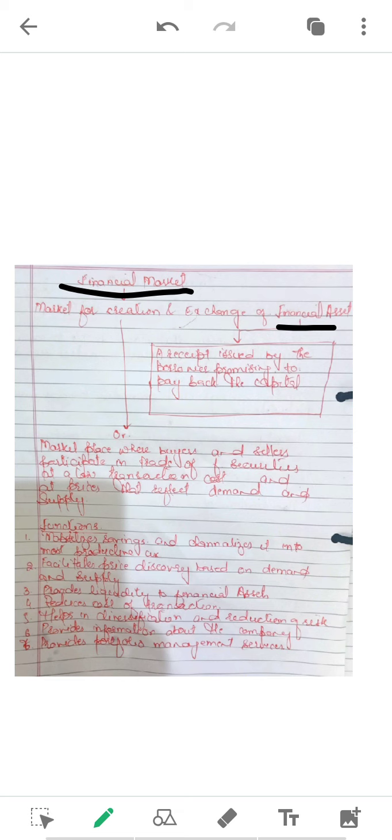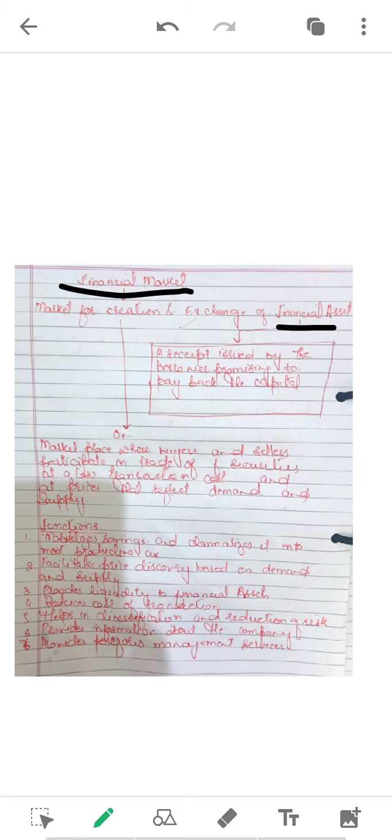So, shouldn't I get some security? Shouldn't I secure myself that at the time of need I'll get my money back? That security, in simple terms, is called a financial asset.